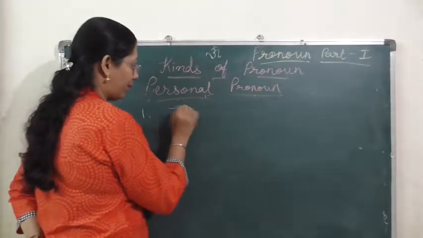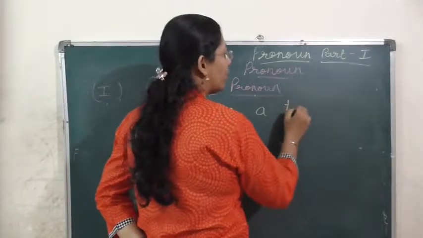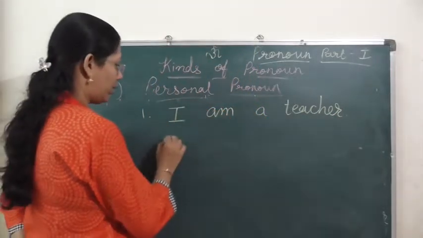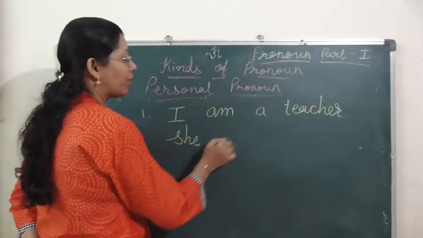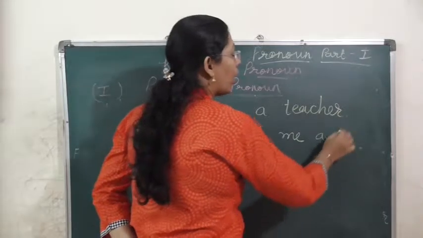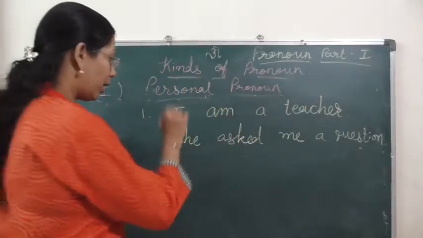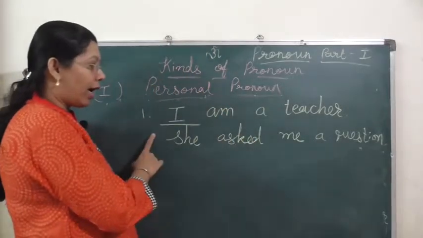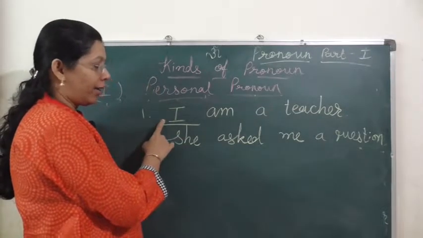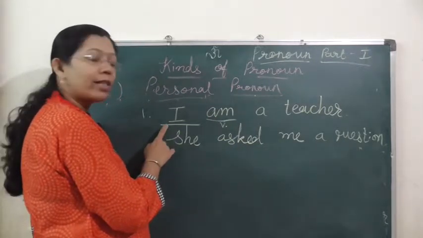If I say, "I am a teacher. She asked me a question." Now here, I is used in the beginning of the sentence, and after I is followed by verb am. So this is called subject pronoun.